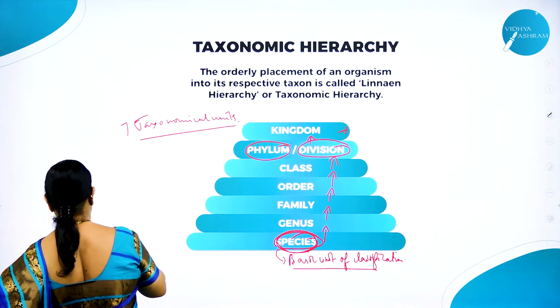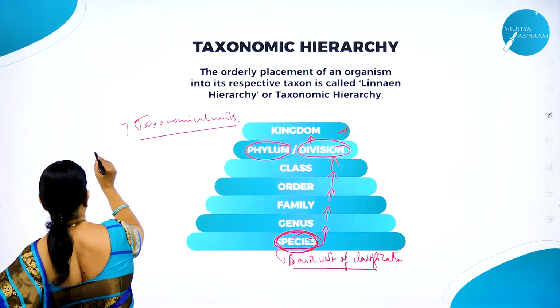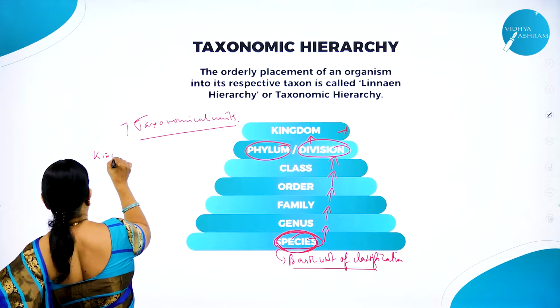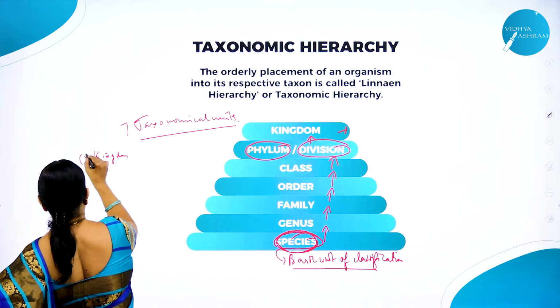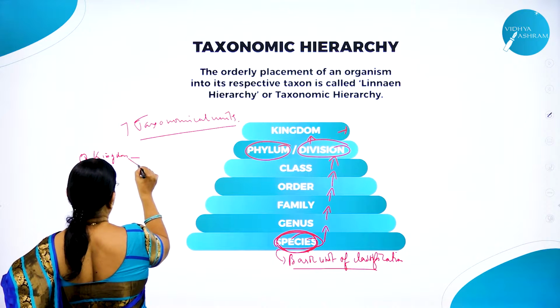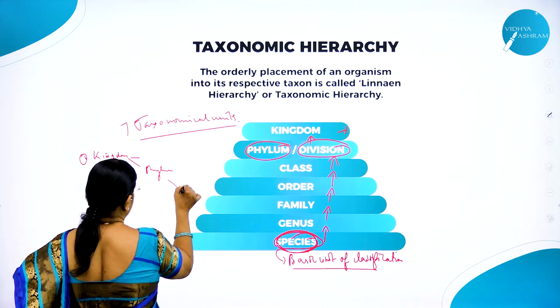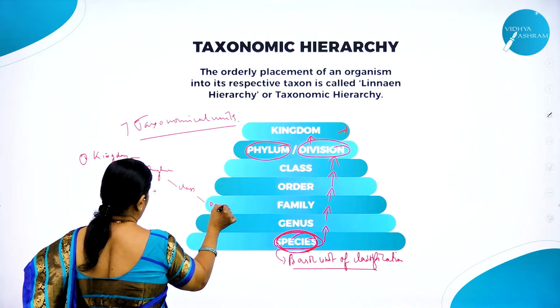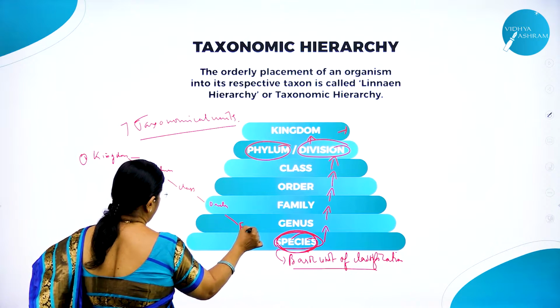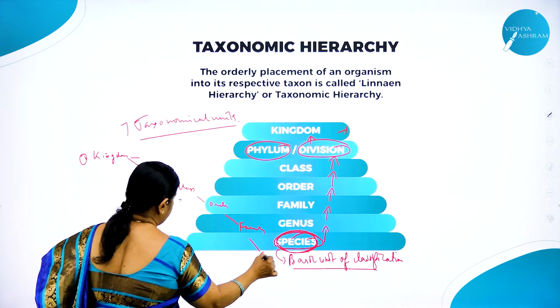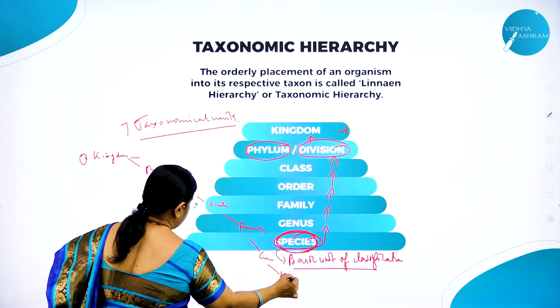It goes like this. First is kingdom. Then next comes phylum, next class, next order, next family, next genus, next species.